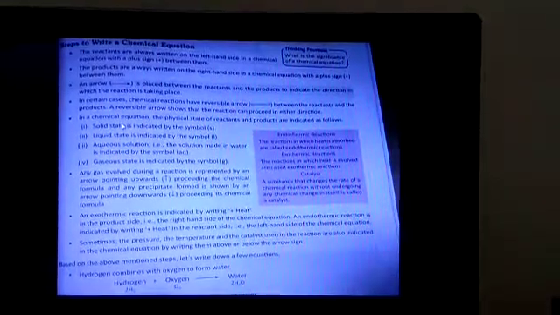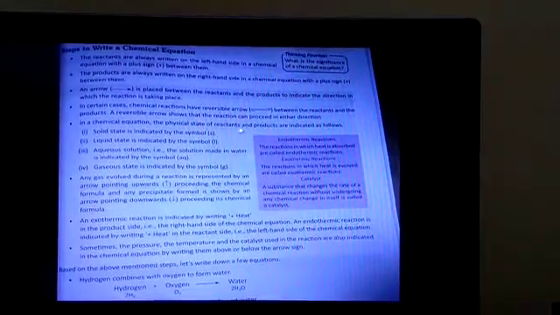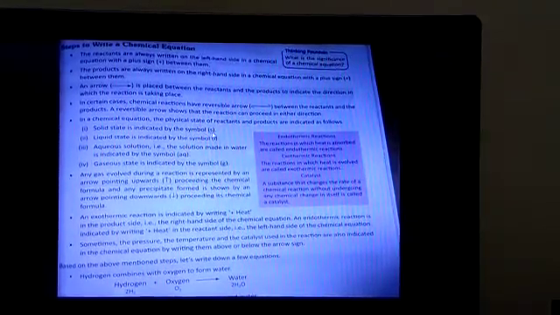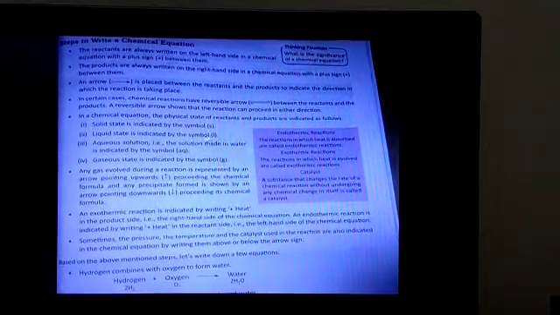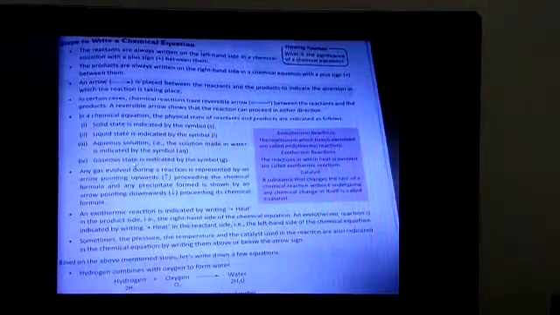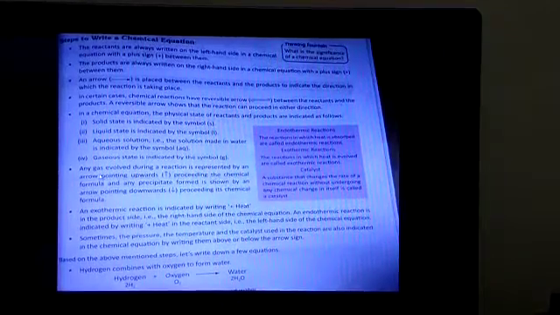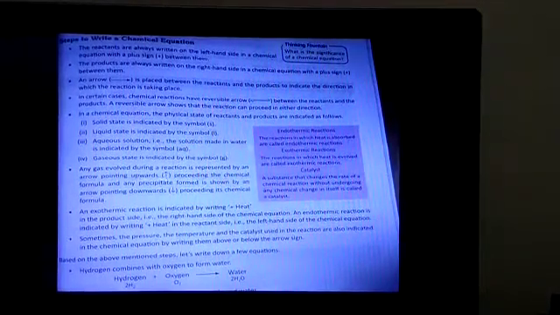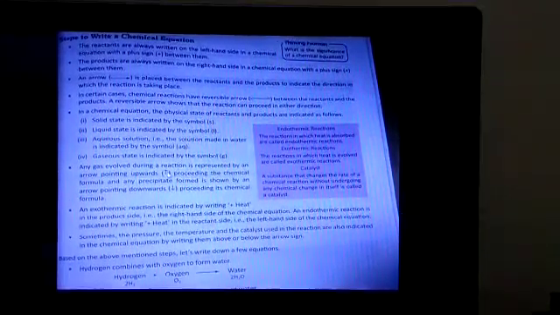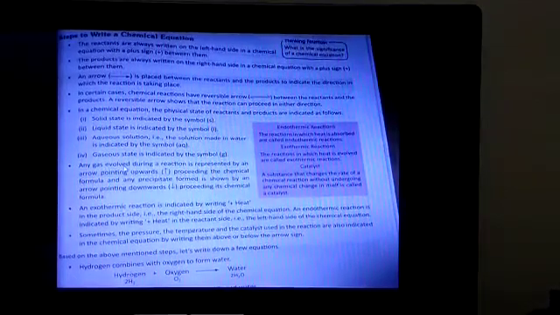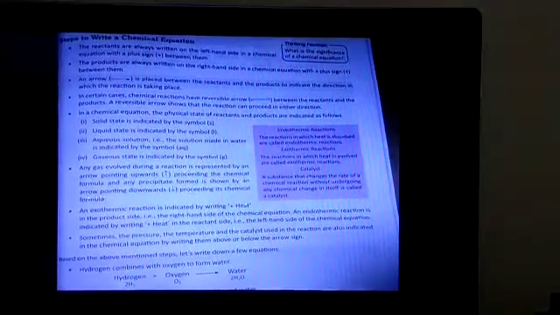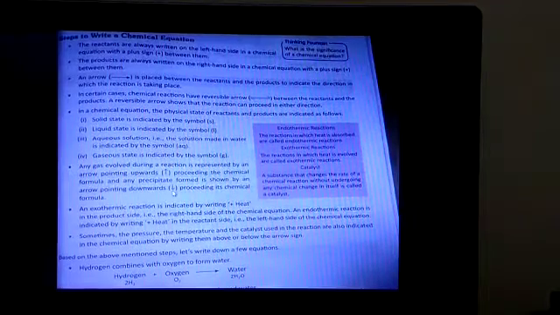And in certain chemical equations, the physical states of the reactants and the products are indicated by using certain symbols like S for solid, L for liquid, AQ for aqueous, and G for gas. And when there is an evolution of gas, an upward pointing arrow is used to indicate the evolution of gas. And when precipitate formation occurs, then a downward pointing arrow is used